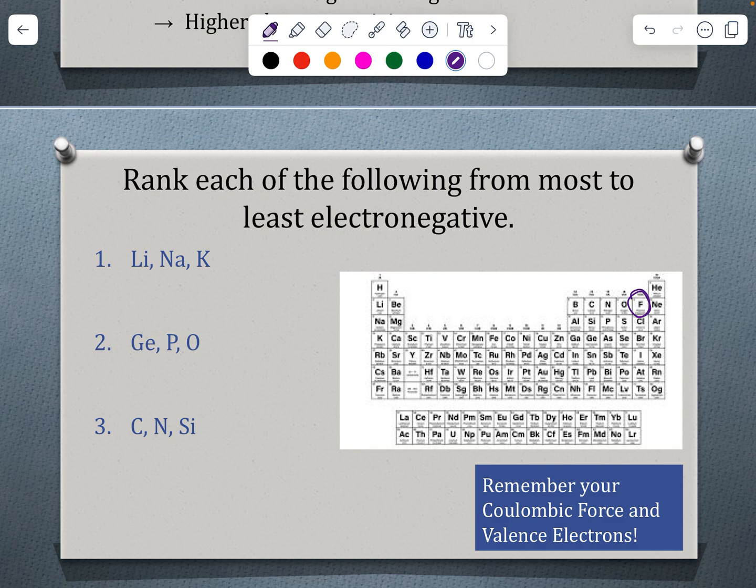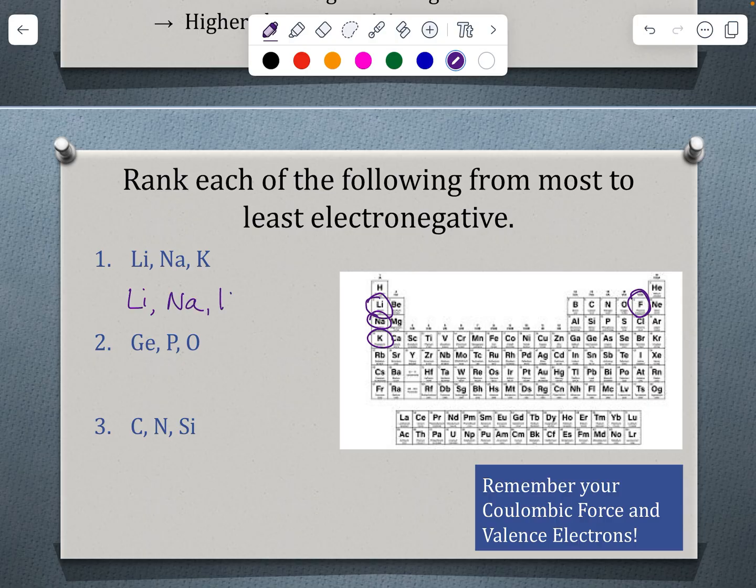All right, last step in this is ranking these in terms of electronegativity. Lithium, sodium, potassium, from most electronegative to least electronegative. As we're looking at these, lithium is going to have that stronger Coulombic force, so it is going to attract electrons more.